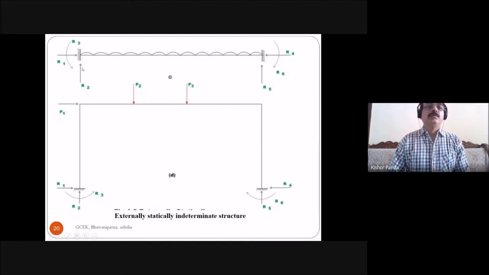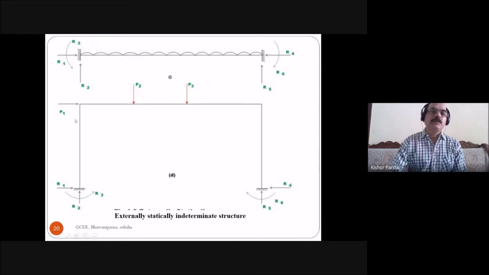So you know at the fixed end, how many reaction components? 3 reactions: horizontal reaction, vertical reaction, and the moment. Here also fixed: horizontal, vertical, and the moment. So here the total number of reaction components is 6. So what is the degree of static indeterminacy? DSI is equal to R minus 3. So R is 6 minus 3, so this is equal to 3. So in this case the degree of external static indeterminacy is equal to 3.